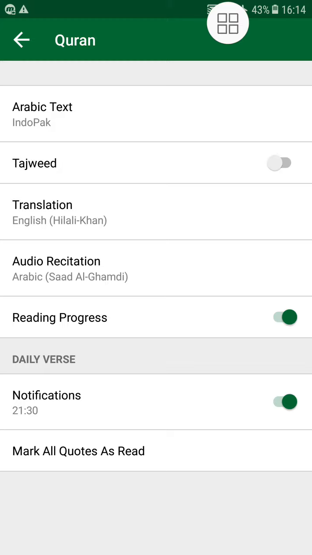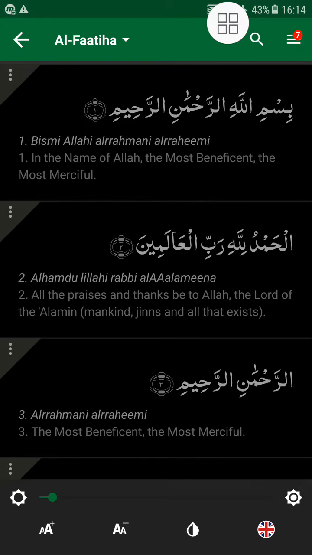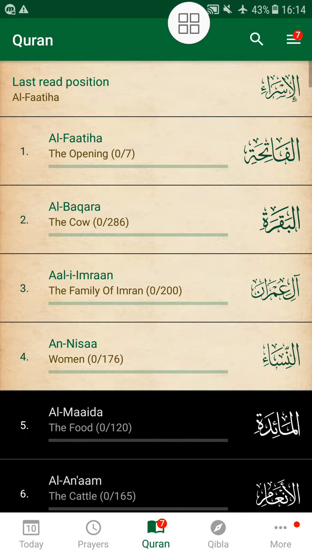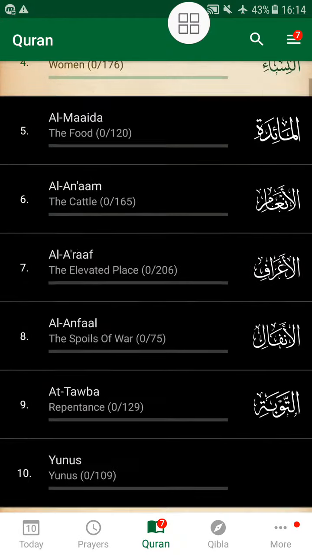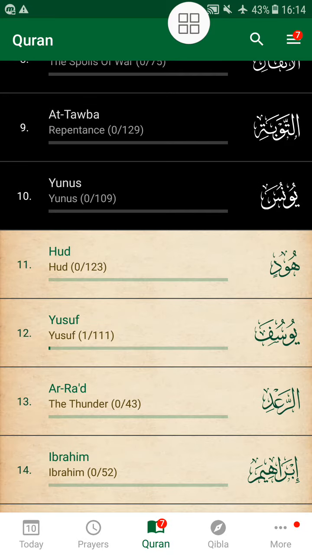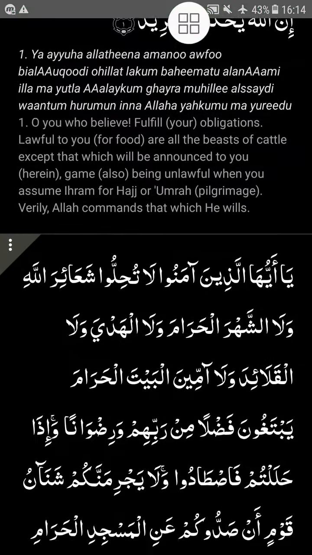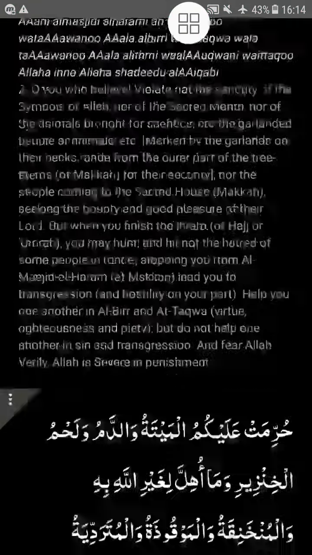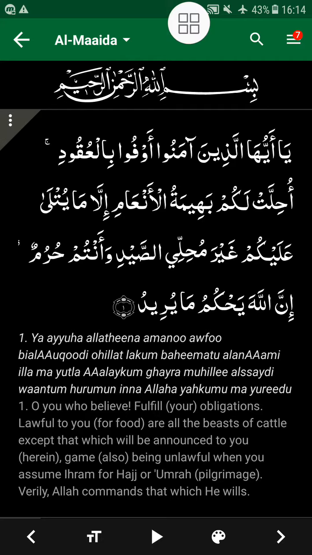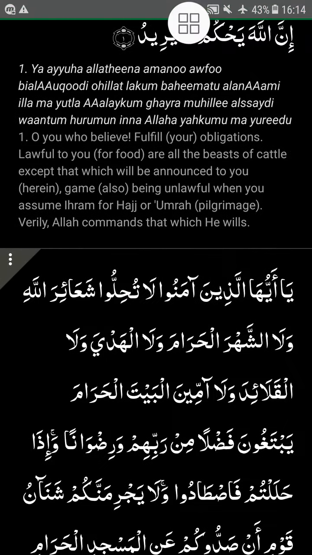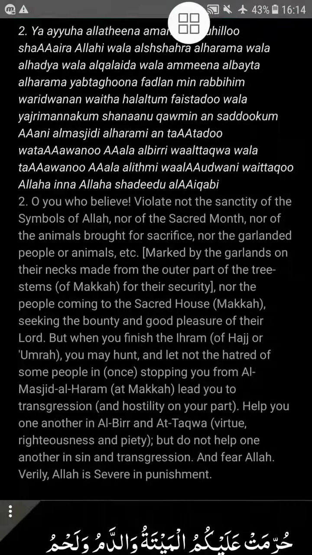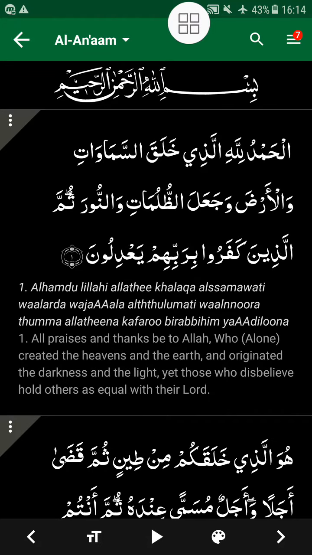Then the best part is the daily verse notification. Now if this is tapped on, it'll motivate you with new ayahs of the Quran off and on. So that's about it. So this was the portion that I was trying to read. Now you see the entire Quran is in a very beautiful dark black and white font, so it's easier on your eyes.